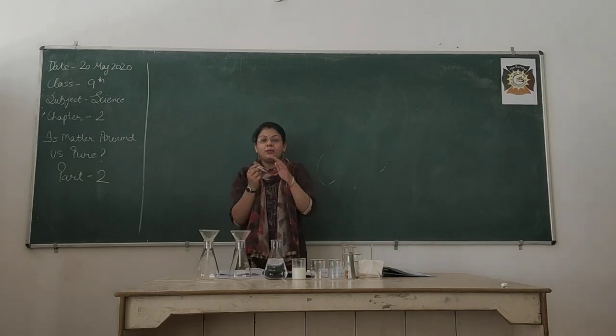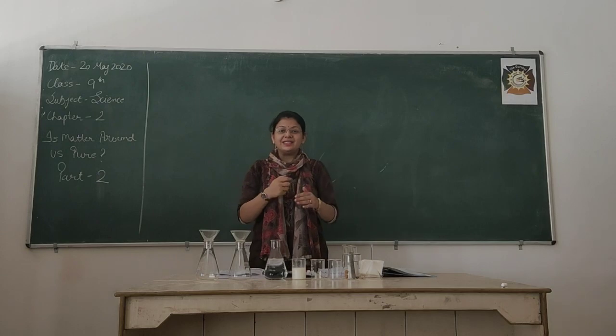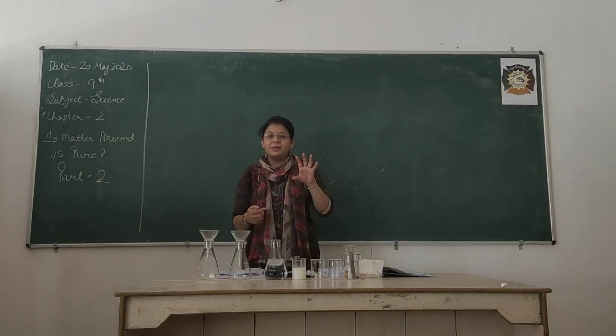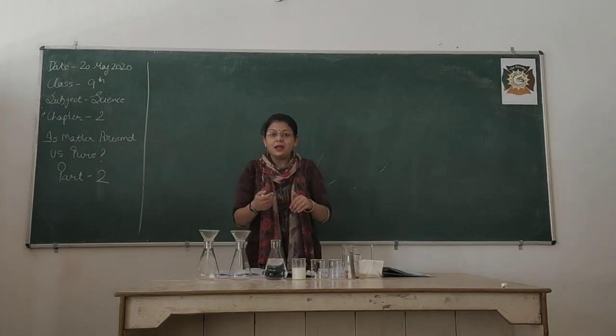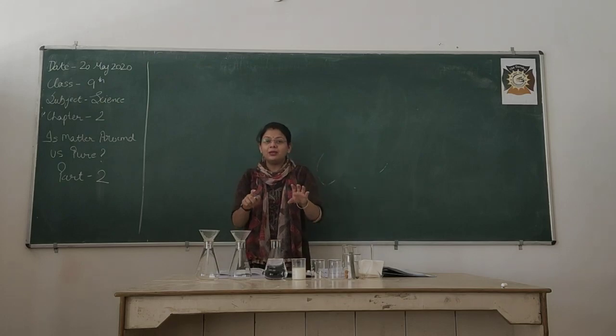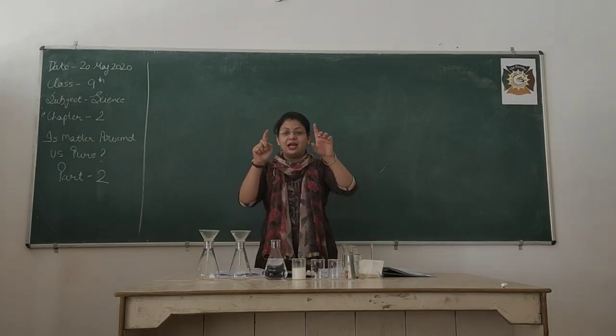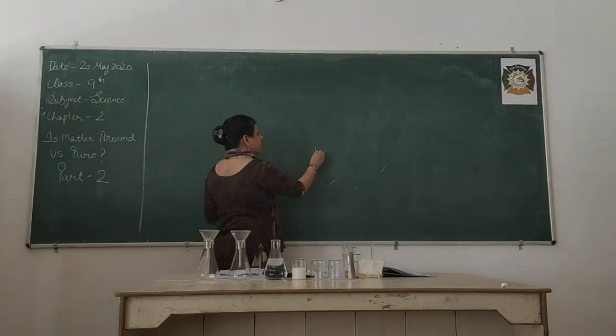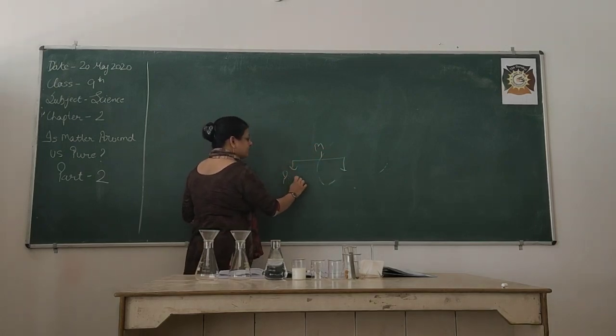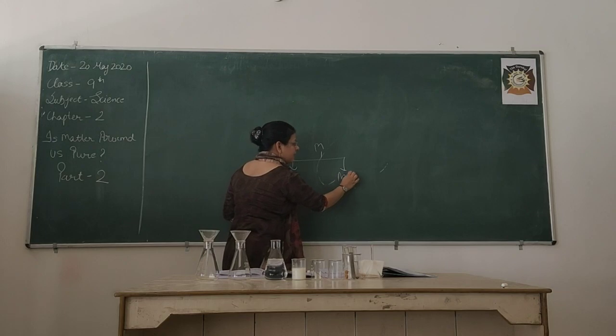So, in lecture number 1, what did we discuss? We discussed what a mixture, an element, and a compound are. We made a table at the end of the video lecture, where I specified that matter is classified into two things: pure substances as well as mixtures.